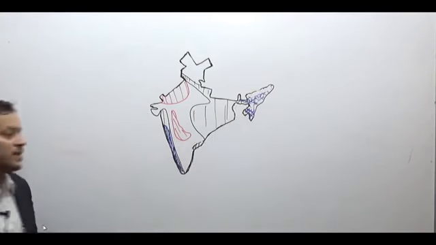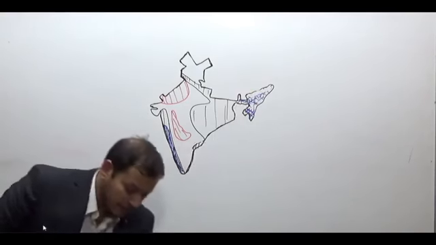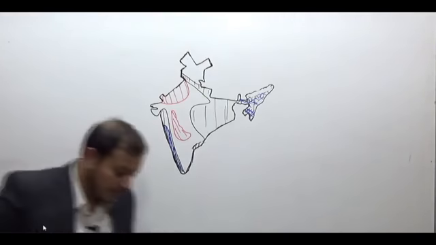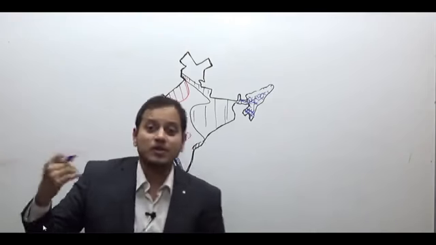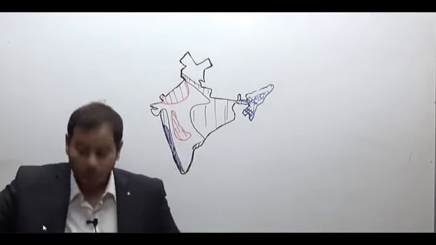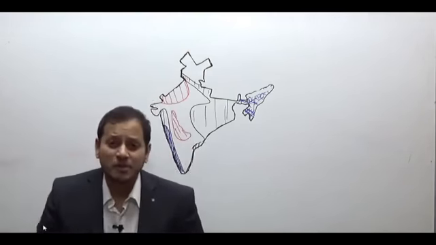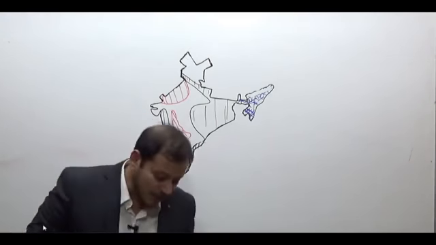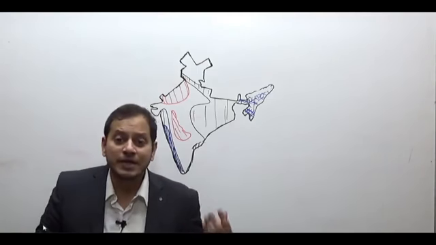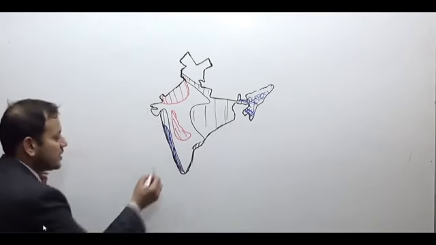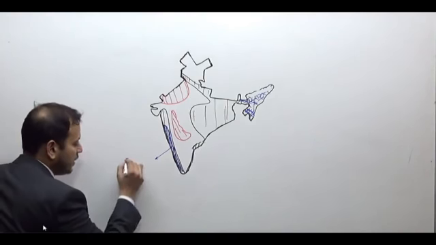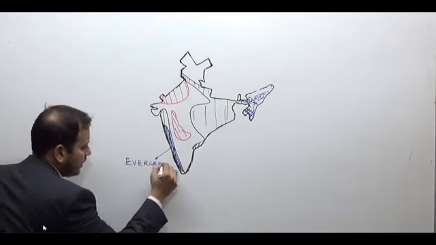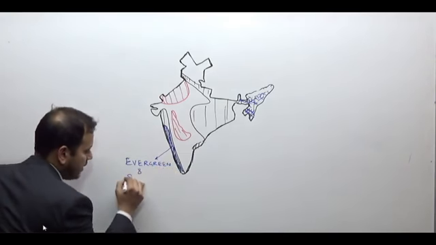we can say the regions which receive very heavy rainfall, more than 200 centimeters, will have, because India is in the tropical region, that is, India is not a cold country, so there is a high supply of heat. In the areas which have more than 200 centimeters of rainfall, this is the region of evergreen and semi-evergreen forest.